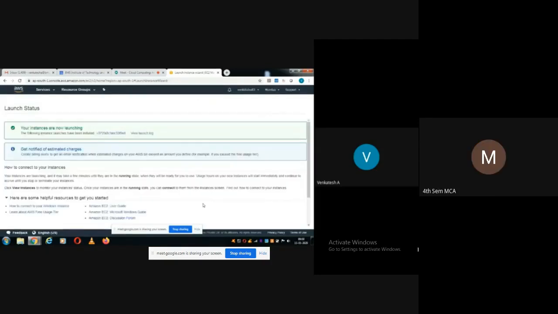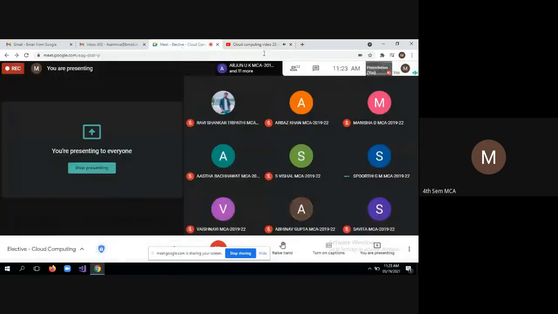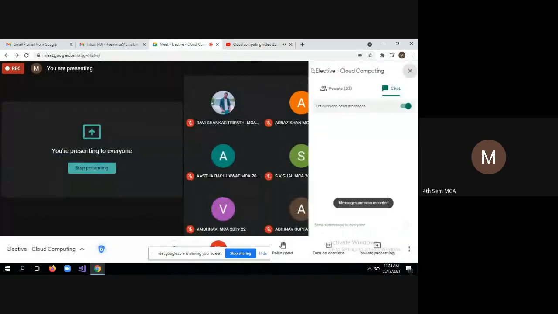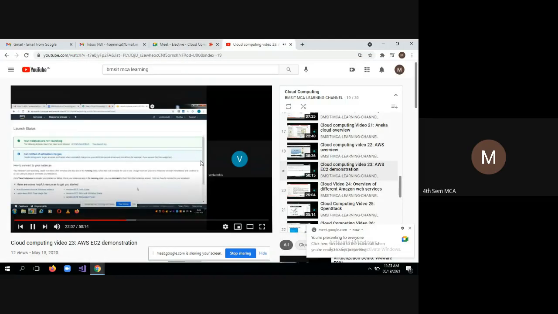You need to select the key pair. When you are using it for the first time, you have to select create new key pair so that it will generate one and download one .pem file. You store that wherever you want, safely in your local machine. Now your instances are launching, and this is the name of the instance.